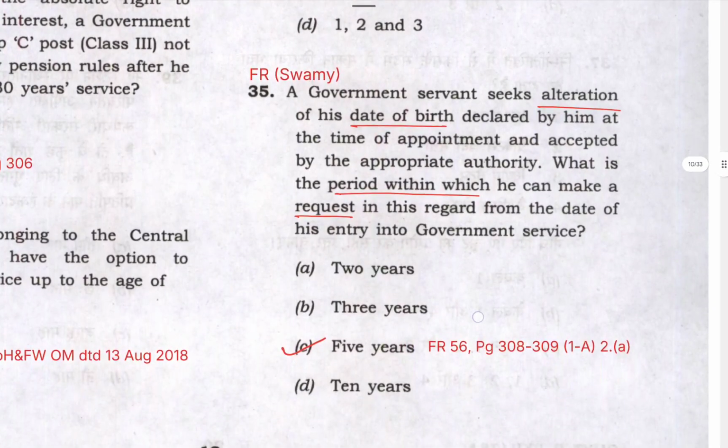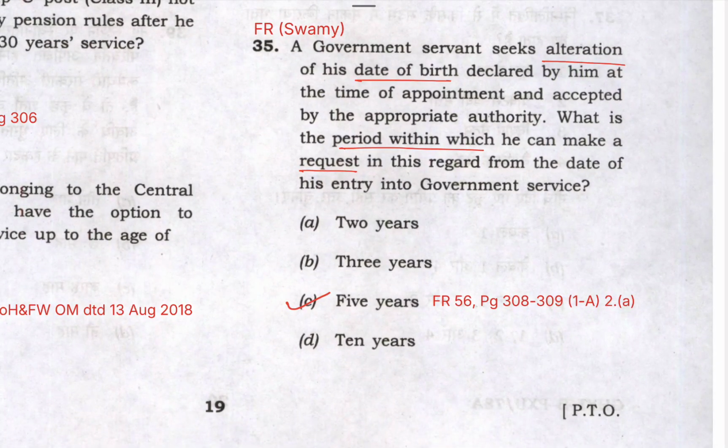Let's move on to the next question, again on fundamental rules. A government servant seeks alteration of his date of birth declared by him at the time of appointment and accepted by the appropriate authority. What is the period within which he can make a request in this regard from the date of his entry into government service? So this is part of fundamental rule 56, conditions of service. On page 308 and 309 of Swami's handbook it is given. It is 5 years within which he can apply for change in date of birth, and for valid reasons and for valid conditions this request can be accepted.